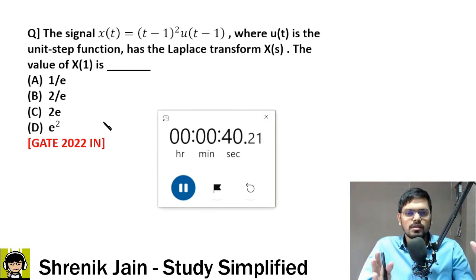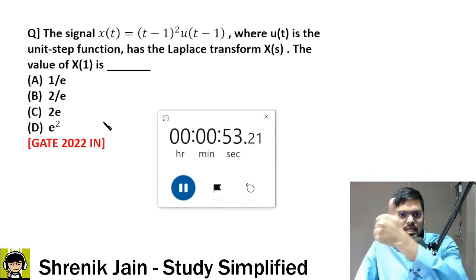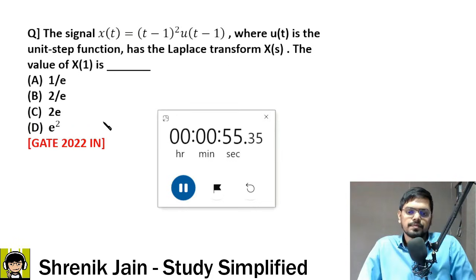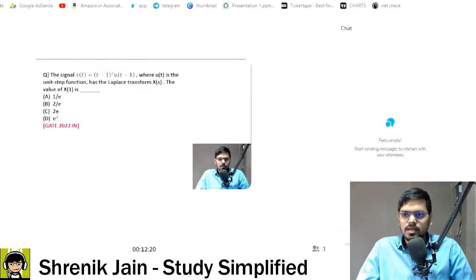It's very simple, almost free marks. So final 15 seconds. Tell me guys, what is the answer? Two steps. First, convert x of t into capital X of s, then replace s with 1. Done. 5, 4, 3, 2, 1, done, dusted. Tell me what is the answer.